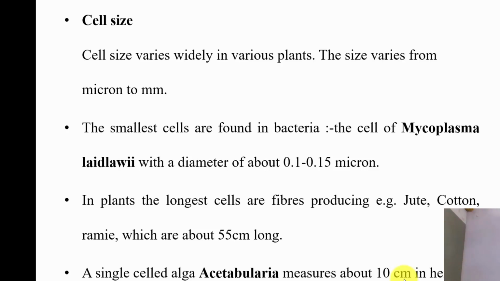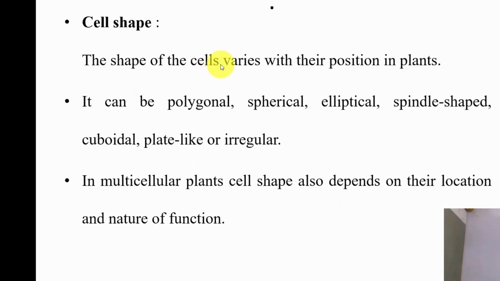And as far as cell shape is concerned, the shape of the cells varies with their positions in plants. It can be polygonal, spherical, elliptical, spindle-shaped, cuboidal, plate-like or irregular. There are variations in cell shape. In multicellular plants, cell shape also depends on their location and nature of function. Where they are actually located and what functions they are doing, the shape of the cell will vary.